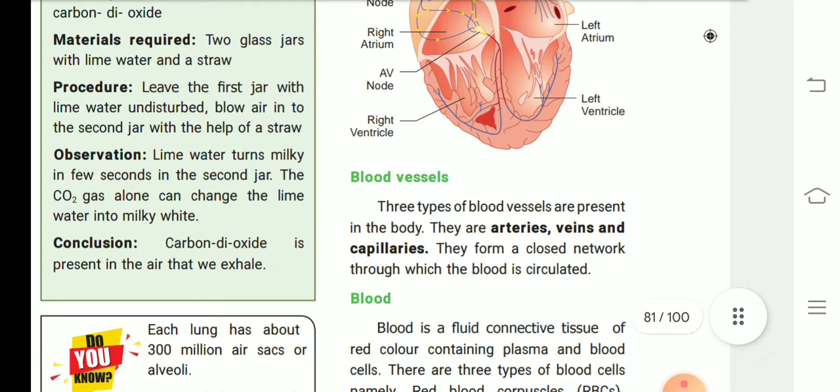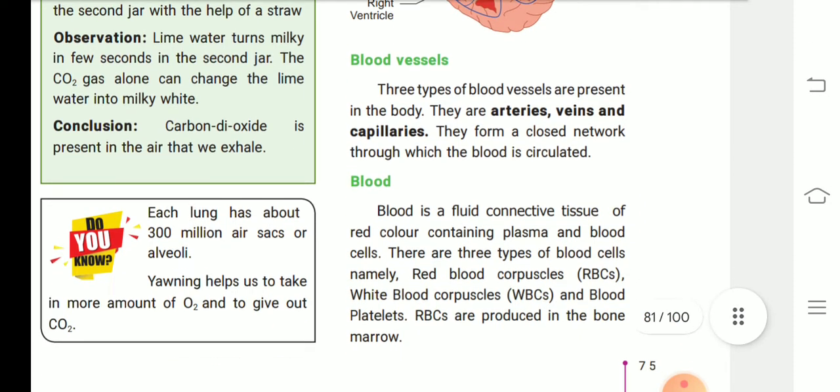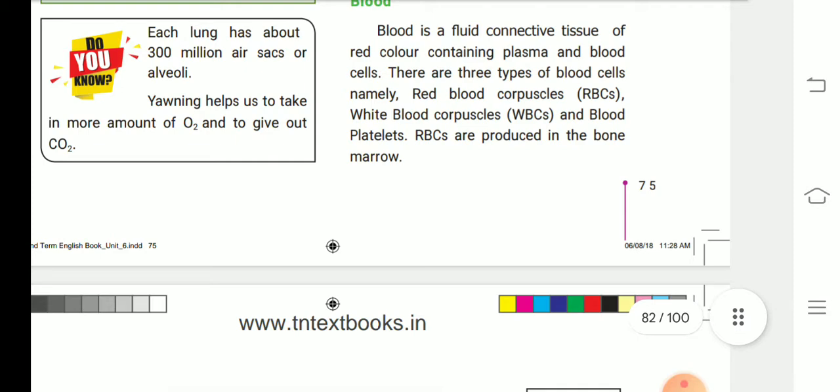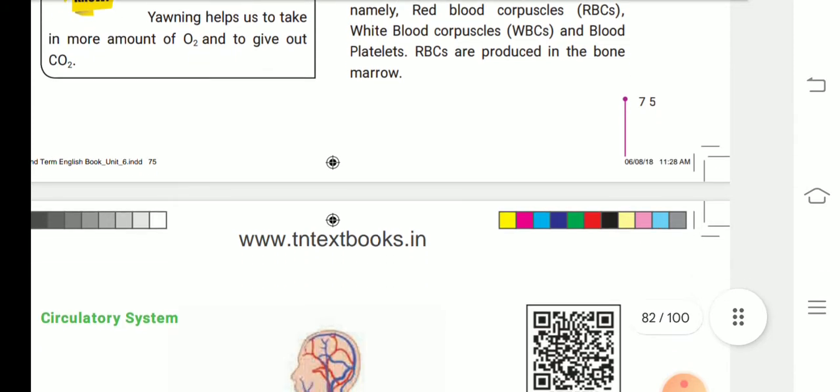Okay, blood vessels. Three types of blood vessels are present in the body. They are arteries, veins and capillaries. They form a closed network through which the blood is circulated. Next, blood. Blood is a fluid connective tissue of red color. We already know the blood is red in color, containing plasma and blood cells. There are three types of blood cells, namely red blood corpuscles, white blood corpuscles and blood platelets. RBCs are produced in the bone marrow.